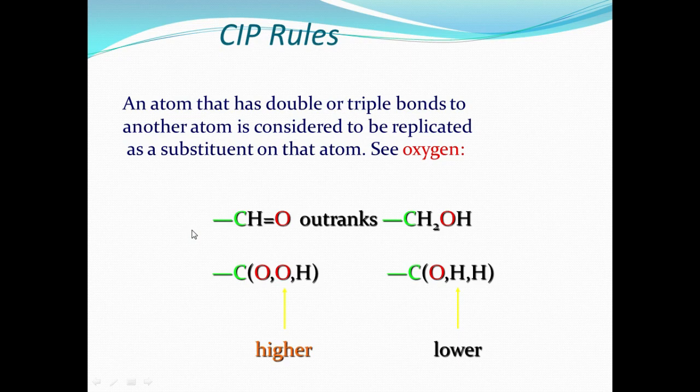The four rules are important. First rule: higher atomic number gets first preference, including for the carbon-carbon double bond. Second, if isotopes are formed, the higher isotope is given the first number. Third, if the same atom is in the same connectivity, you just look at the next atom. And fourth, if a double bond or triple bond is formed, you consider the replicated atoms as substituents on the atom, right?